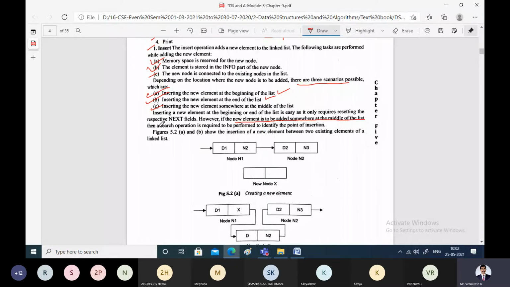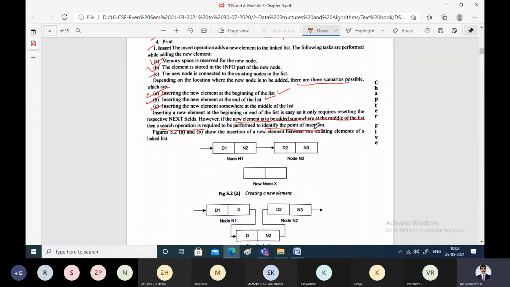We perform a search operation to identify the point of insertion, because the beginning and end we already know: first is pointing to the first node, last is pointing to the last node. But if you want to insert somewhere in between, first you have to find the location, and there you perform the insertion and adjust the left and right pointers.